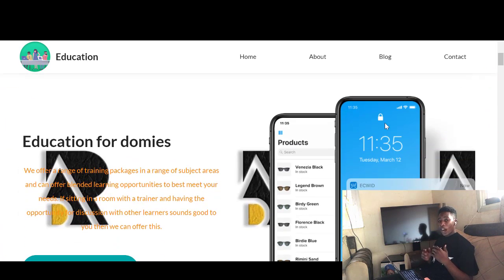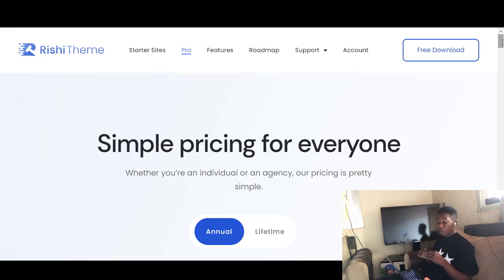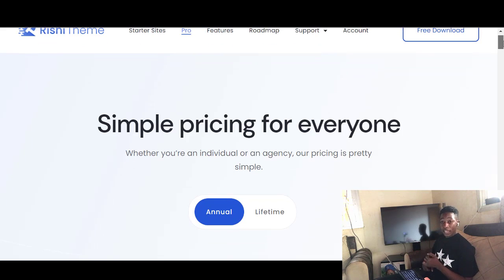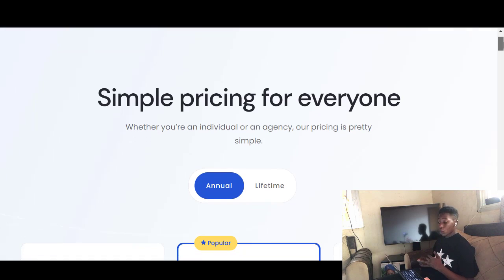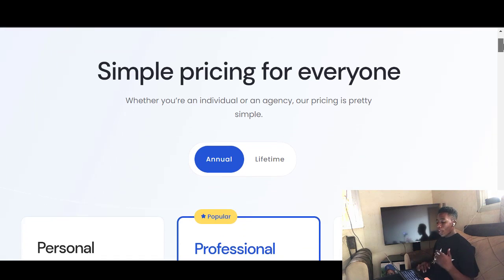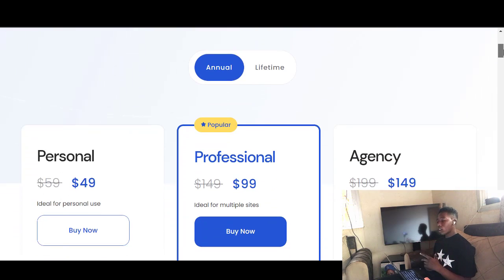So if you check the rishi.com website and go to their menu and click on pricing, you discover the ability to upgrade your free theme to the Pro version, where you can purchase the plans. You have the annual plan and the lifetime plan. With the annual plan, you have the personal, the professional, and the agency, ranging from $49 up to $149.